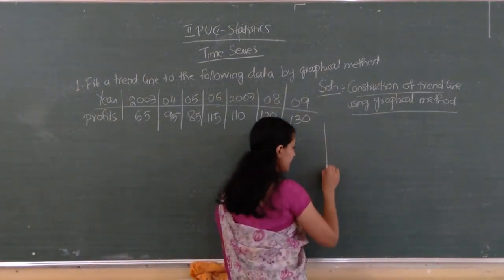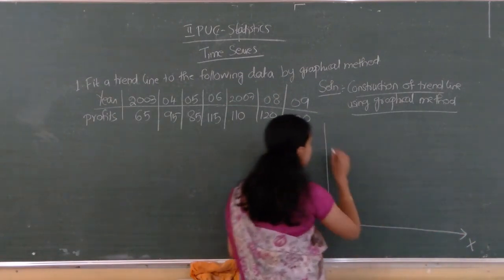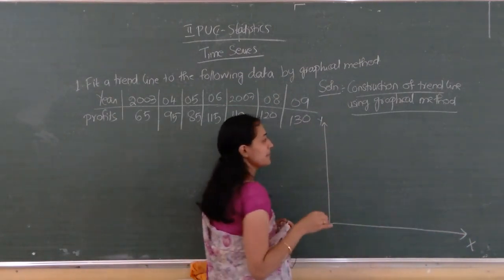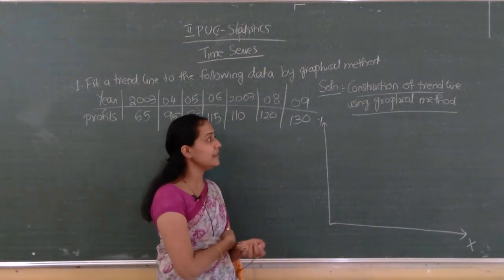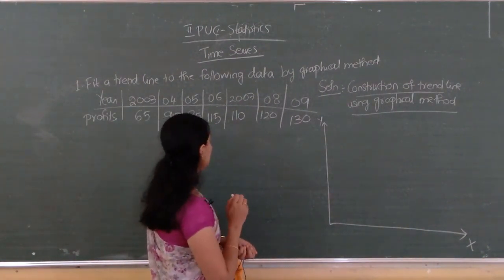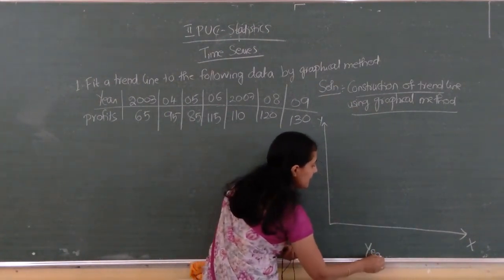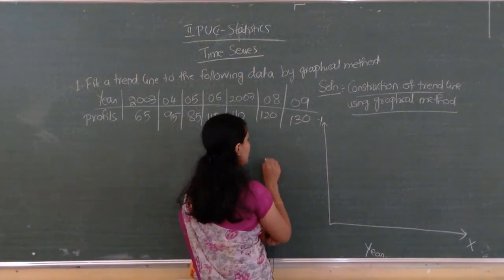Next, draw the trend line. For that, first draw the x-axis and y-axis. On the x-axis, see, 7 are there. Here we are taking time, and here profit.